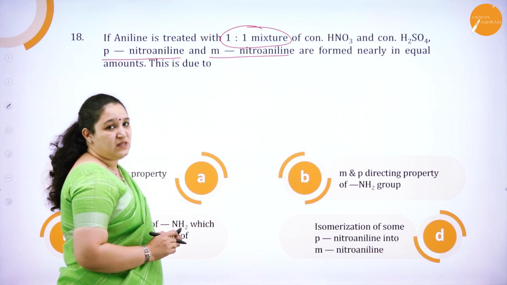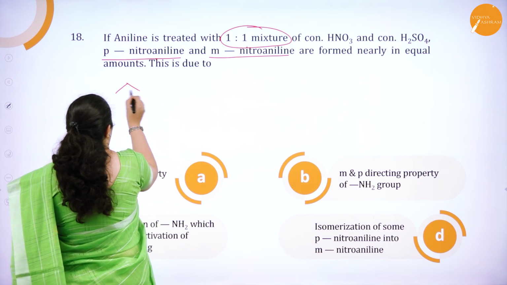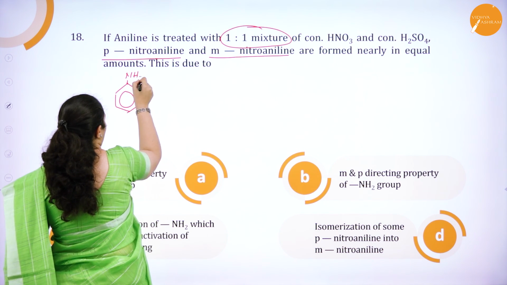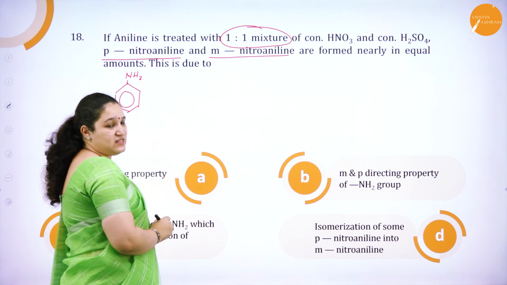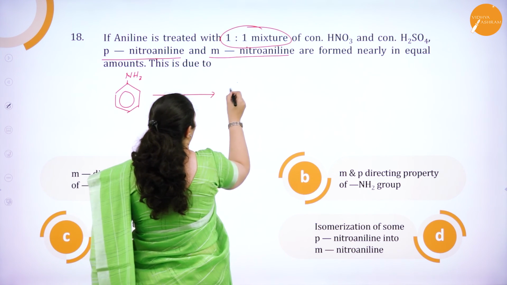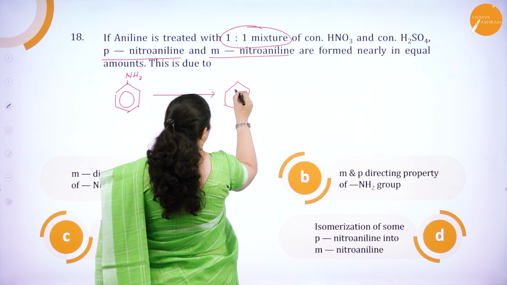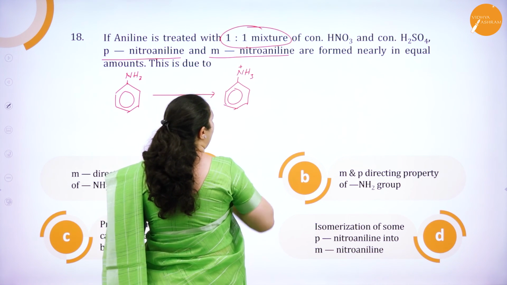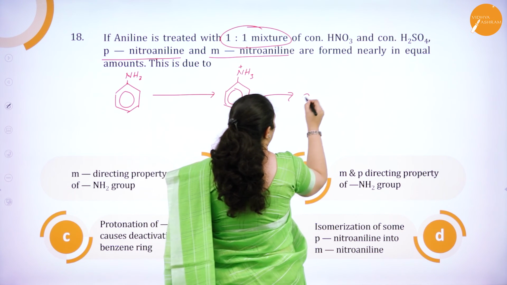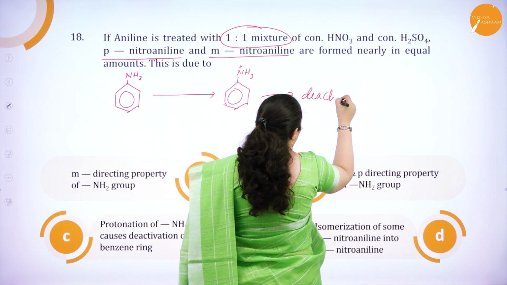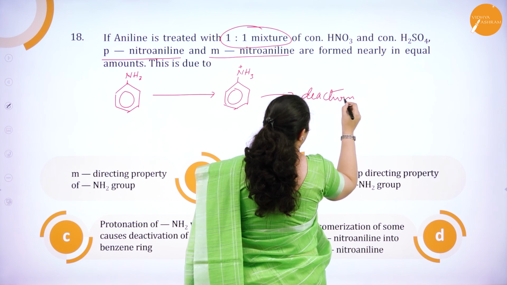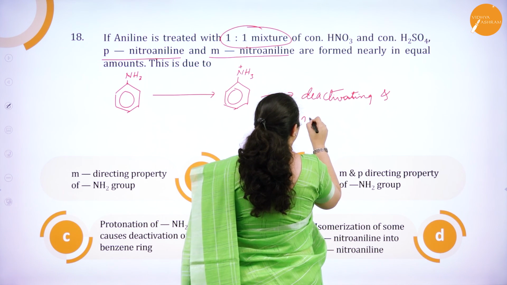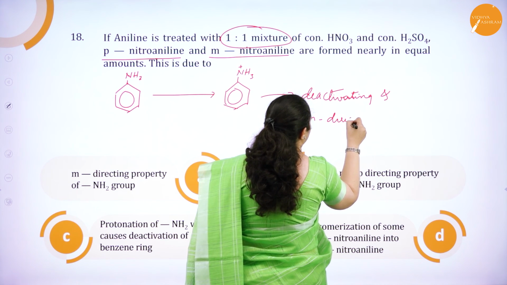Okay, what happens here is, aniline, what is there? In the presence of acid, it gets converted into the anilinium ion, that is NH3+. So the anilinium ion is a deactivating and meta-directing group.